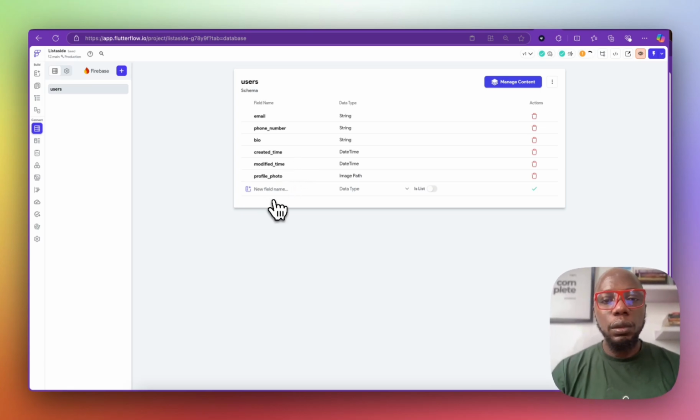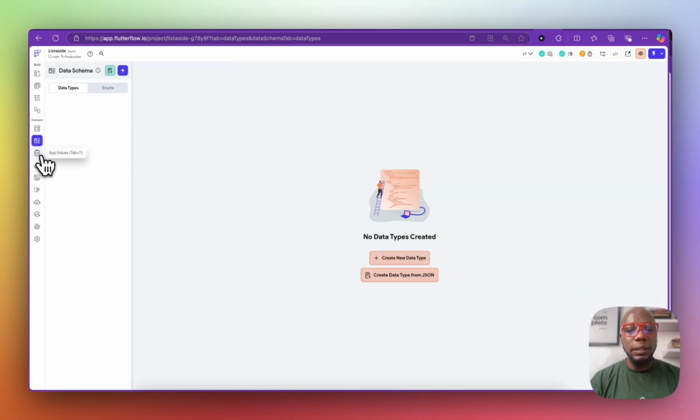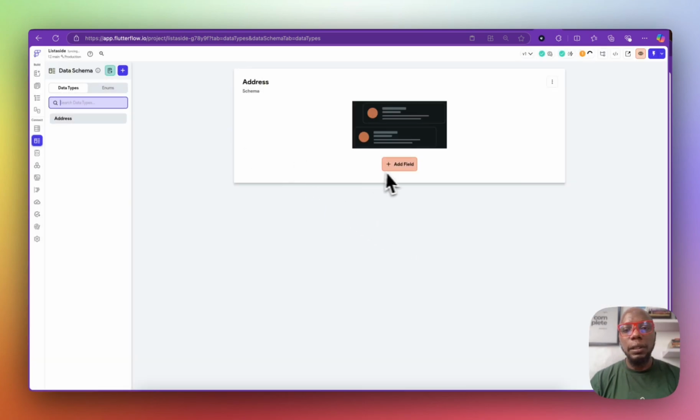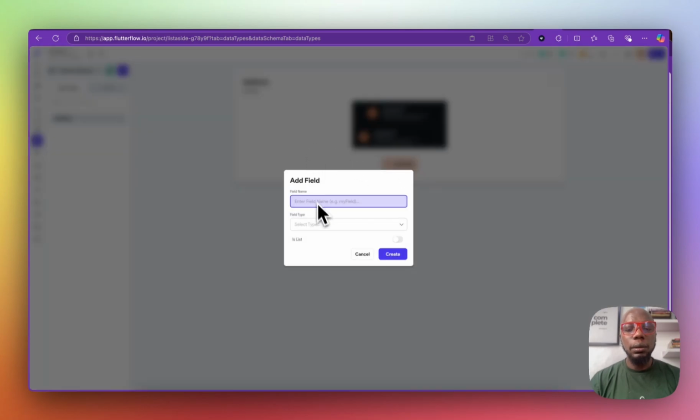And then the last one we want to do is the address. So we're going to have address of the user, and we're going to have address of the property. Majorly this is going to be the agent's address. So let's go to our data type, and in data type we're going to create address. This is a custom data type in FlutterFlow, and here we're going to add